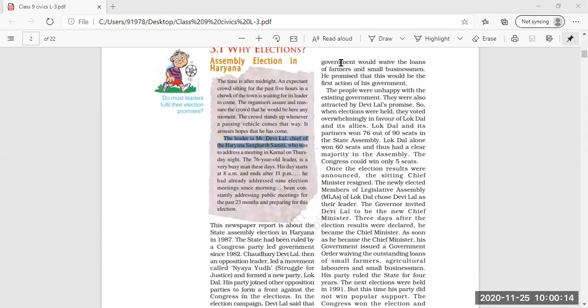So you can underline this. What will be the first step after forming the government? First step of Devilal Chaudhary, to waive the loans, to ignore the loans of the farmers and small businessmen.